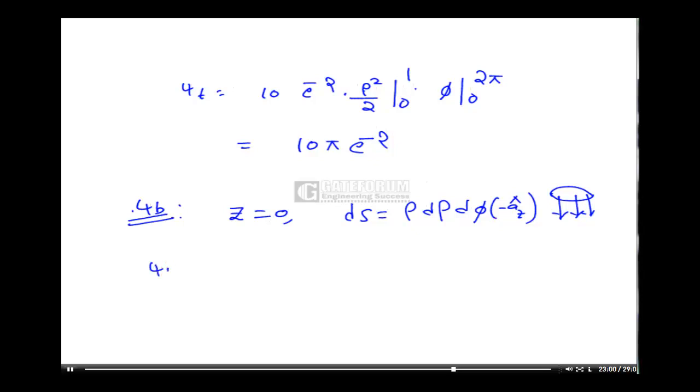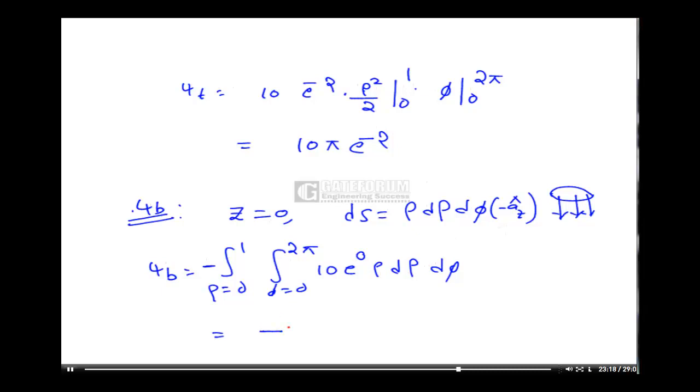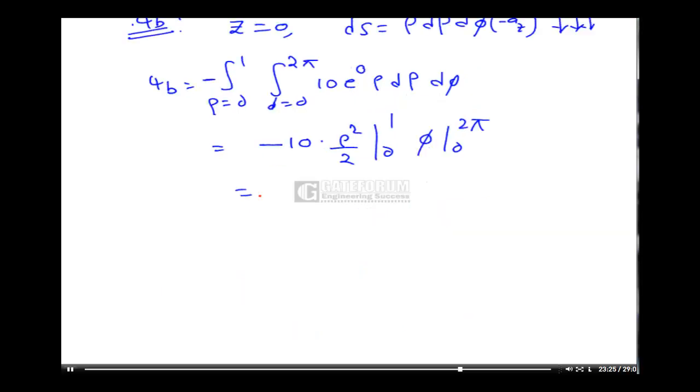So psi b is equal to integration rho is equal to 0 to 1, phi is equal to 0 to 2 pi, 10 into e power 0. Since it has az, only we will have az. So minus sign here, rho d rho d phi. That is equal to, if you simplify, minus 10 into rho square by 2 in the range 0 to 1, phi in the range 0 to 2 pi. That is nothing but minus 10 pi.